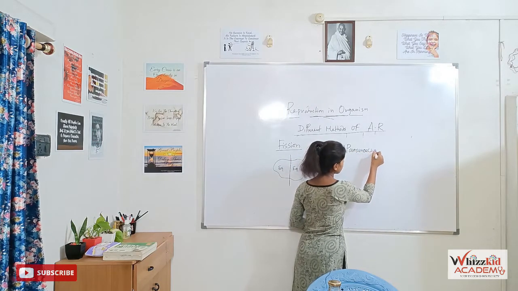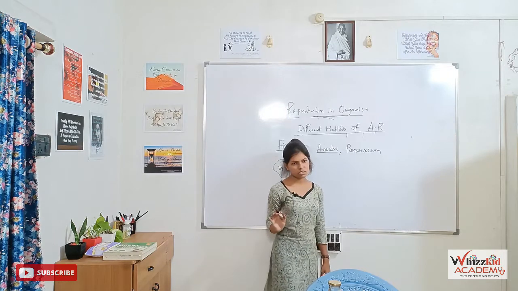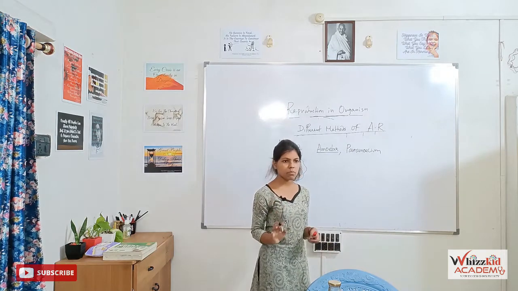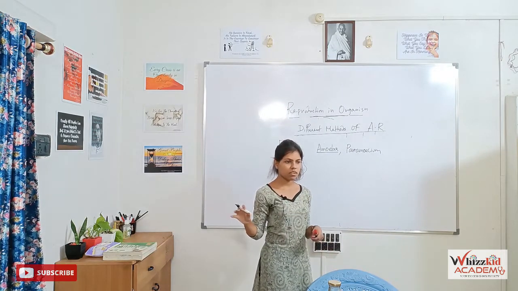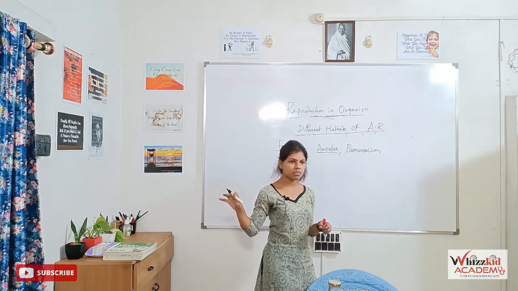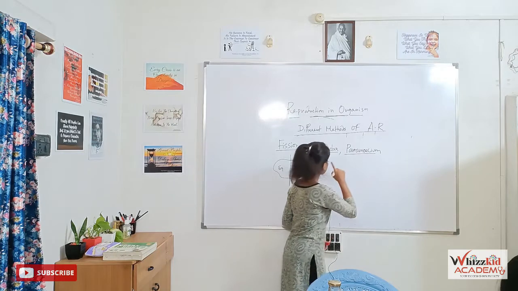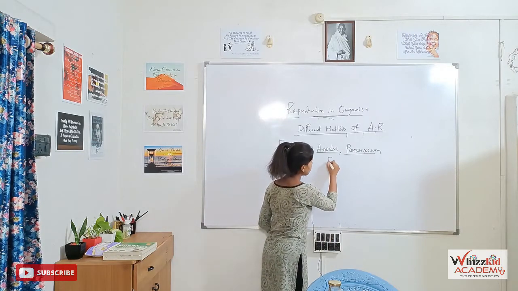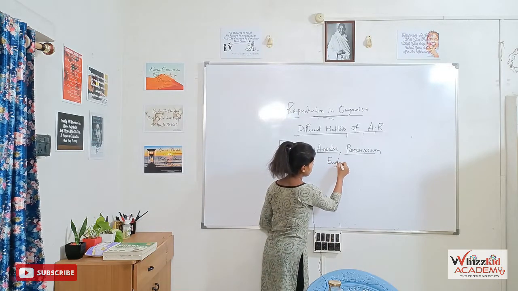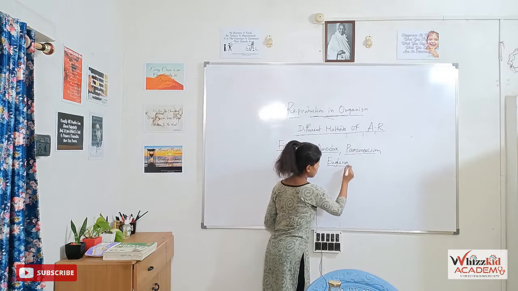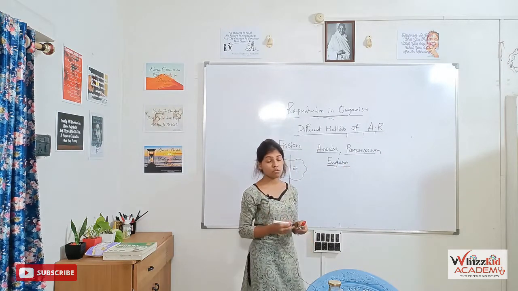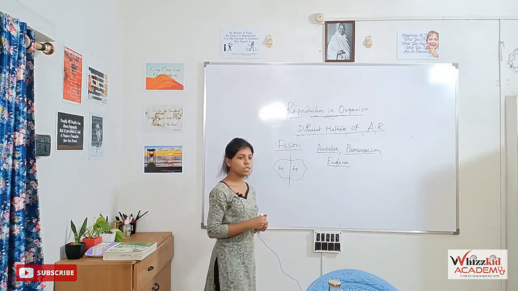These are important for NEET, only the examples. You have to make the right choice. Amoeba, paramecium and euglena: these three are the unicellular protozoa which perform fission.